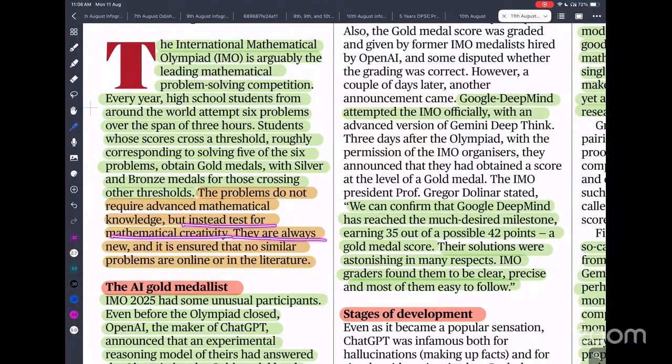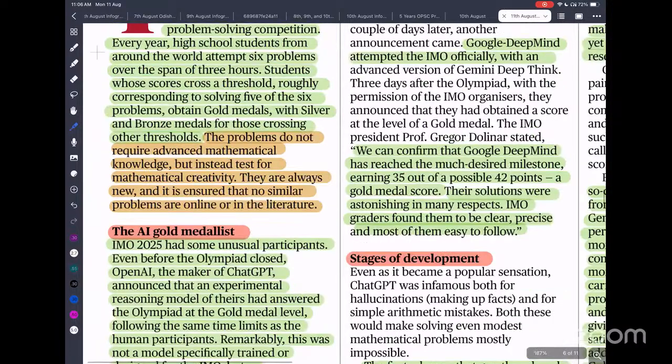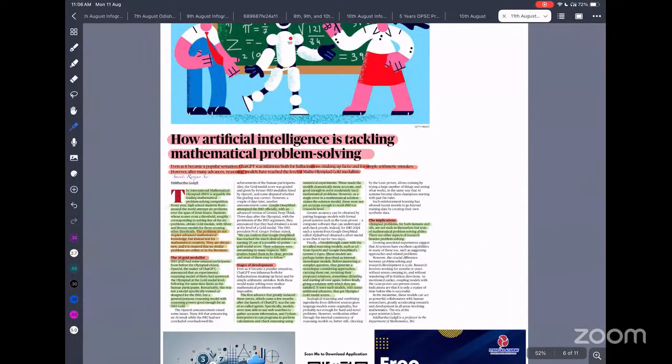They are always new, and it is ensured that no similar problems are online or available in any literature, to test how students are performing. But now ChatGPT is able to achieve this gold medal. Even Google DeepMind is also able to achieve that gold medal. So that is a clear sign that AI is emerging as a superpower day by day. So the days are not long when AI is going to solve mathematical problems.